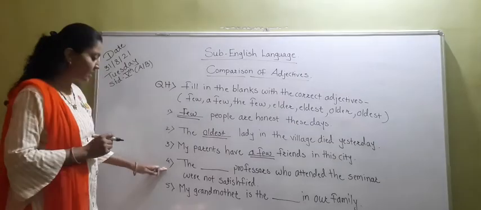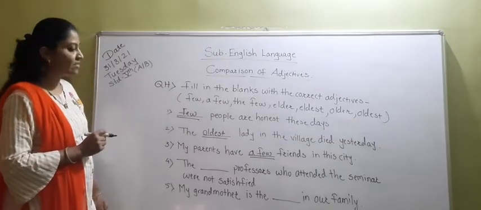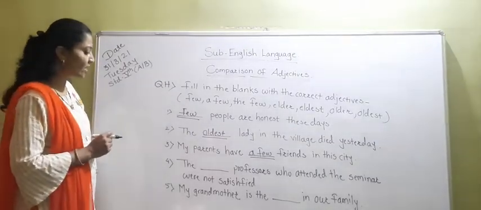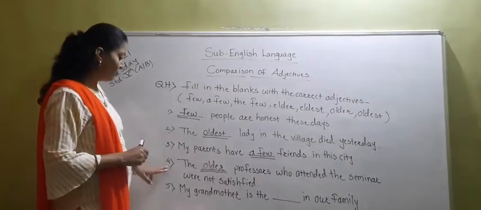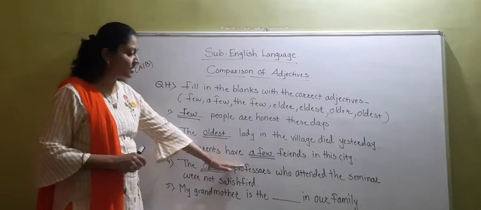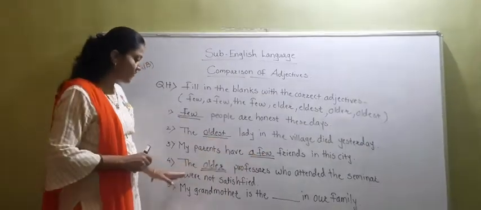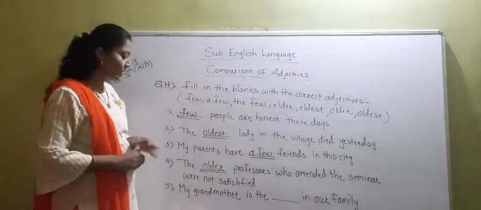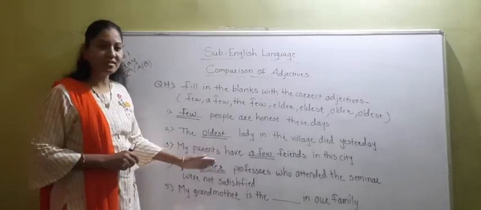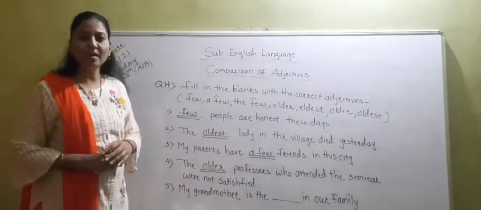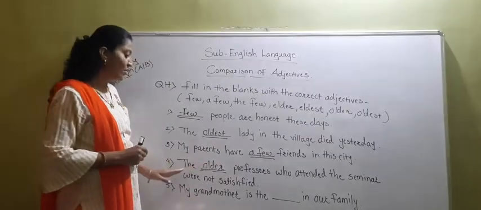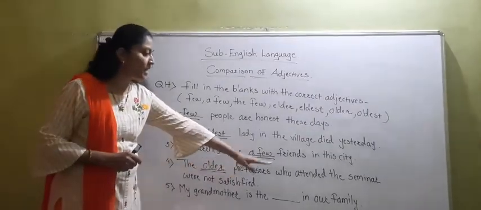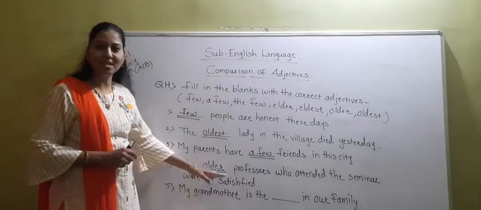Now see the fourth sentence. The dash dash professors who attended the seminar were not satisfied. So now students, see the fourth sentence. So here we are talking about the professors. They are not our close family relations. So we have to use here older. The older professors who attended the seminar were not satisfied.